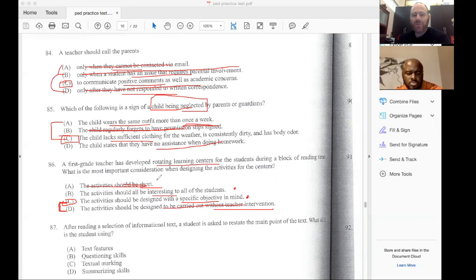They should be interesting to all of the students. That is your outlier once you read that question. Now, why is it an outlier? Well, yeah, you're supposed to make stuff interesting to the kids, but you cannot make something interesting to everybody. It's impossible. So to me, when I look at that, you crossed it off, which is fine. You got the right answer, but I want you to understand